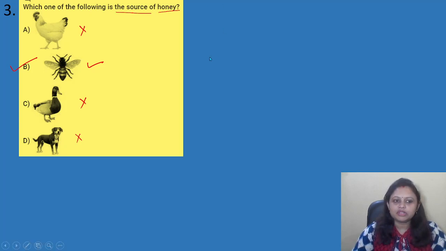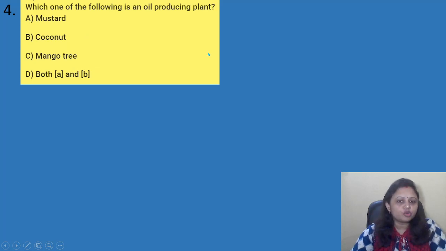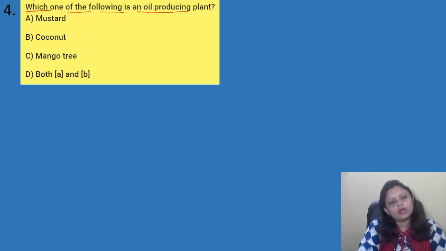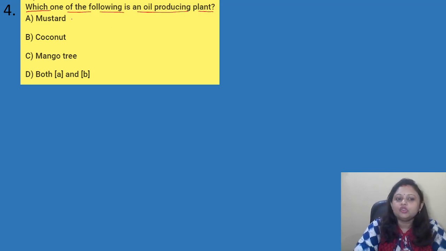Okay. Coming to the next question. Which one of the following is an oil producing plant? Options are A. Mustard, B. Coconut, C. Mango tree, D. Both A and B. So, as per the question, which one of the following is an oil producing plant? So, we use oil, right? So, from where do we get the oil? Mustard, yes, from mustard we get the mustard oil. From coconut also we get the coconut oil. Mango, do we get oil from mango? No, we get only mango juice, right? Yes. So here the correct answer is option D, both A and B.